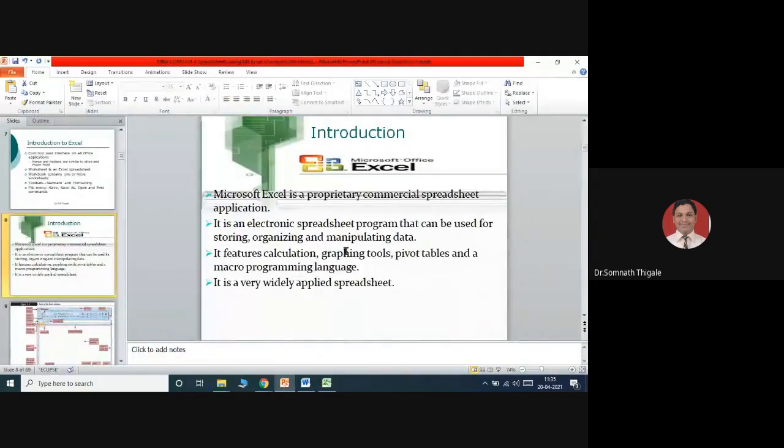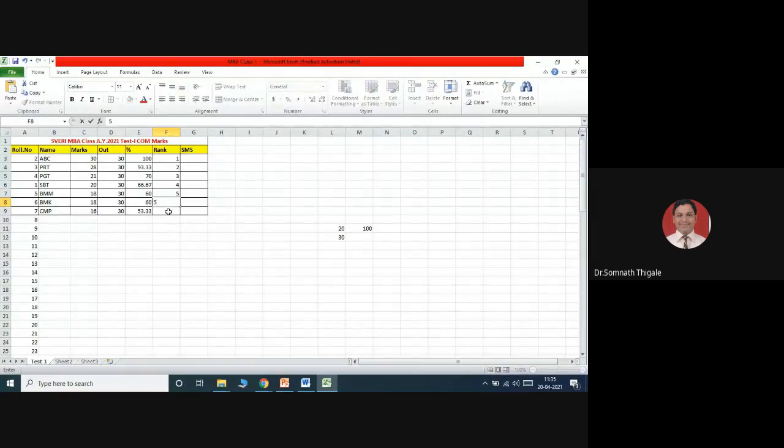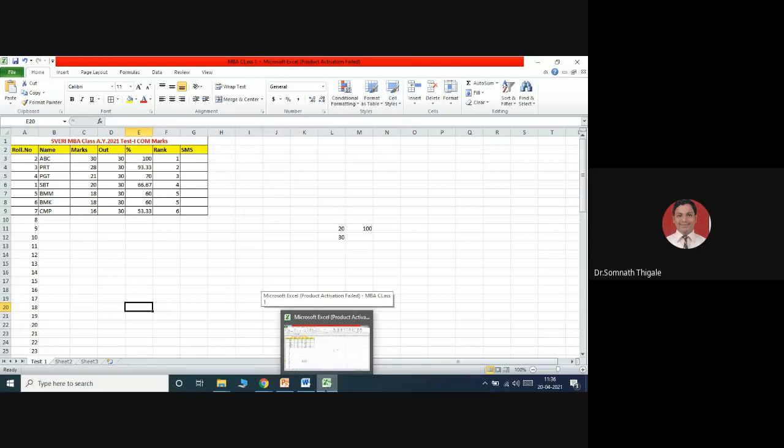The next part is called manipulating. Manipulating means the changes. Once you have the data, you can manipulate the data up to certain levels. Like this percentage I have calculated, then I can calculate the rank also. So for example, this is the first rank, easily I got. Now this is second rank, this is the third rank, rankers in the class, this is the fourth, this is again common marks, so I'm giving it a fifth rank, this one is a seventh rank, like this. So based on the rank also you can perform this. That is nothing but a kind of manipulation you are doing.